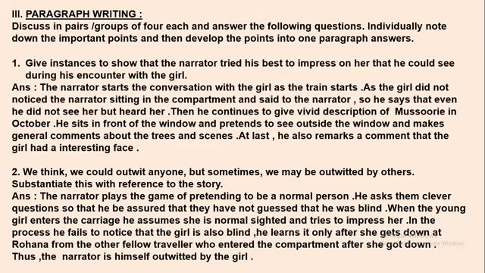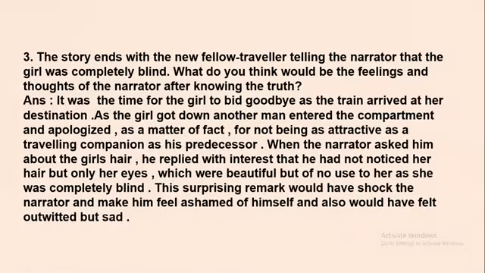Okay, let's move on to the last question. The story ends with the new fellow traveler telling the narrator that the girl was completely blind. What do you think would be the feelings and thoughts of the narrator after knowing the truth? Okay, so at the end of the story, we come to know that this new traveler who comes in says to the narrator that the girl was blind. So after knowing this, what would be the feelings and thoughts of the narrator when he came to know the truth?